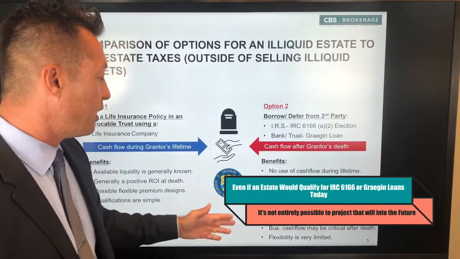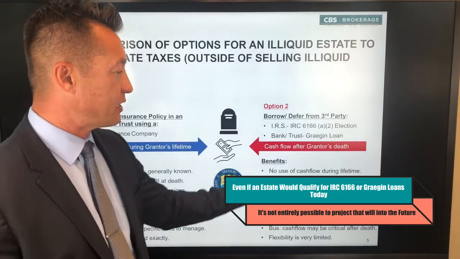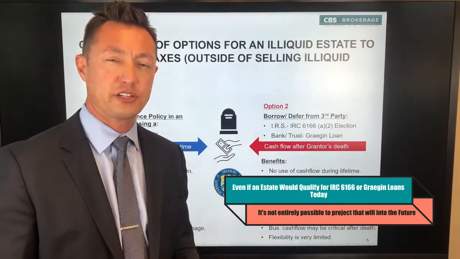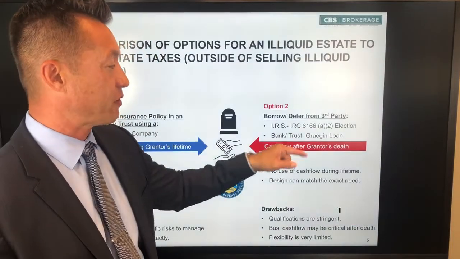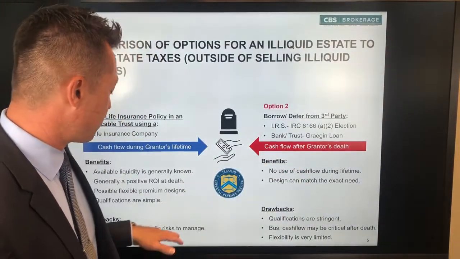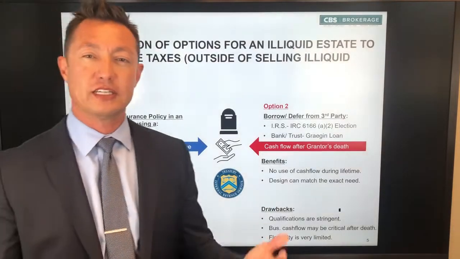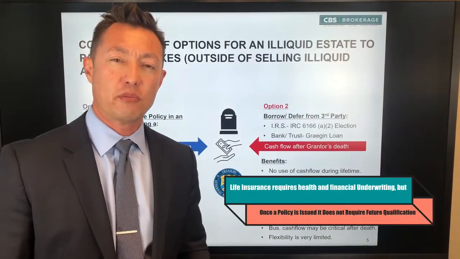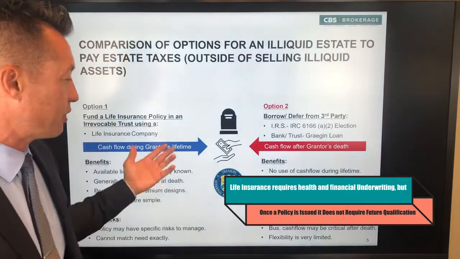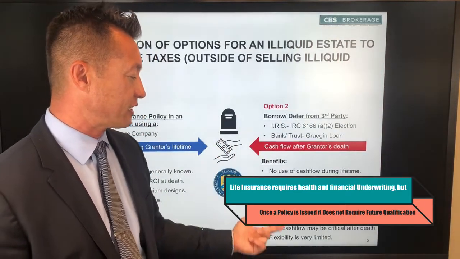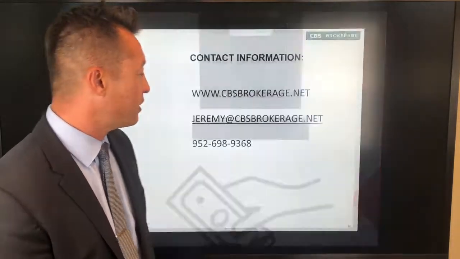The downside to these techniques, the 6166 and Graegin, is it's very difficult to qualify, especially for the Graegin loan. There are additional requirements for life insurance policies that you need to qualify for mortality-wise, but assuming that you were able to do that in time, you would use these techniques in conjunction with one another.